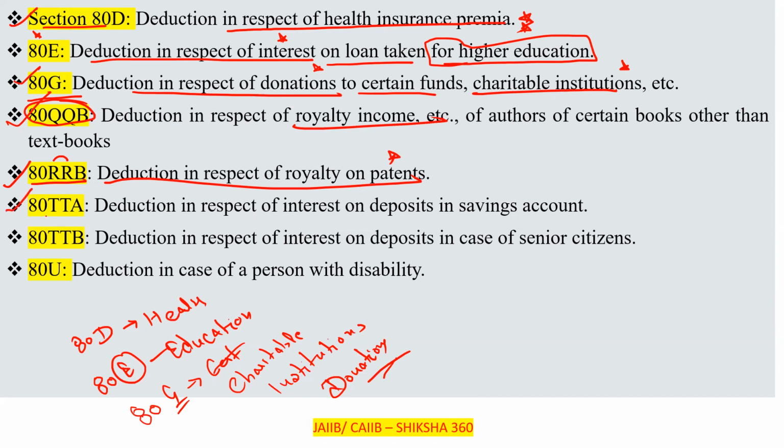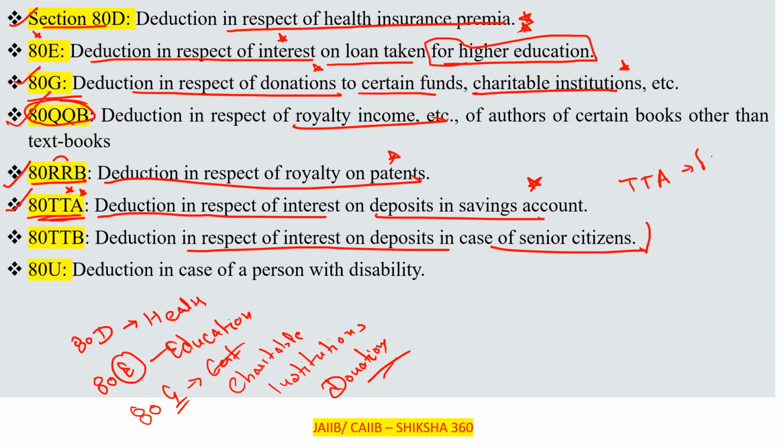You will see in your income tax return that 80TTA is also there, clear. It is deduction in respect of interest on deposits in the saving account, clear. In the saving account you are continuously earning interest, so if you get a deduction, that is under section 80TTA, clear. Next one, that is 80TTB. TTA is for the general citizens and TTB is for the senior citizens, clear. TTA is for less than 60 years, TTB for more than 60 years.